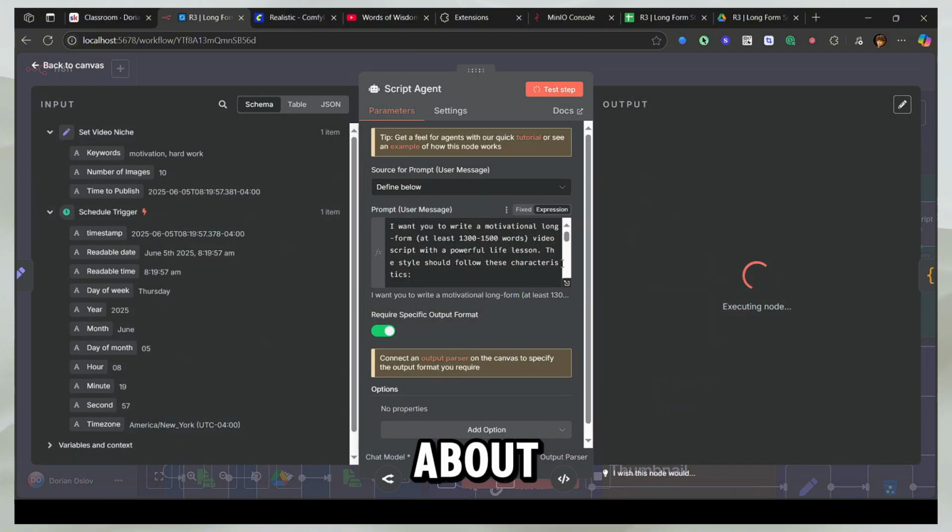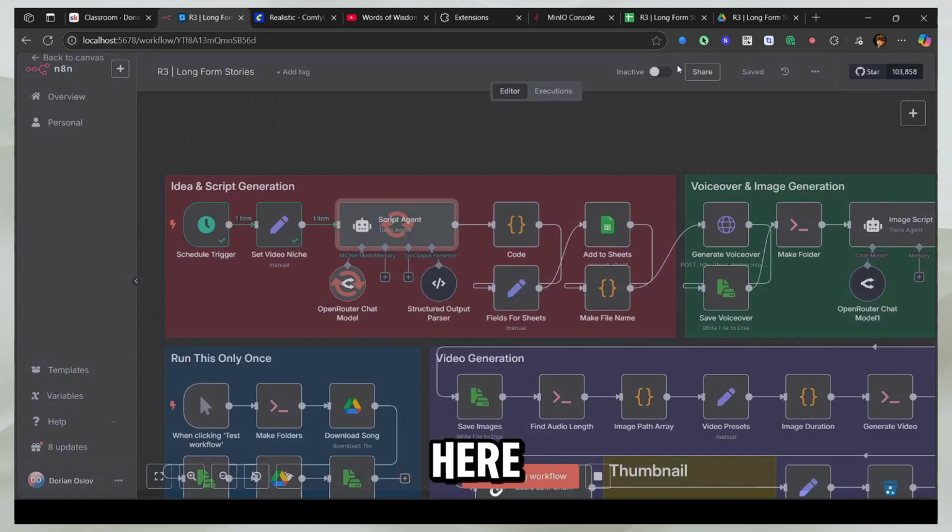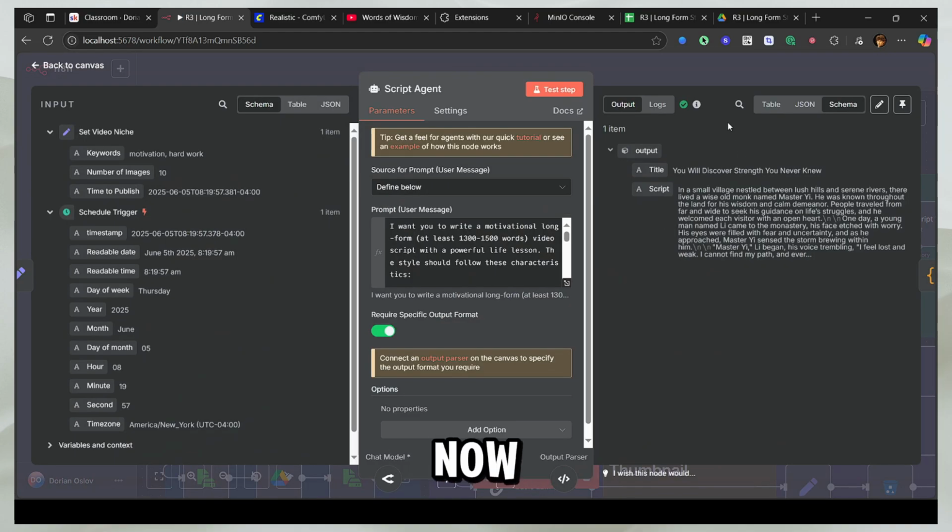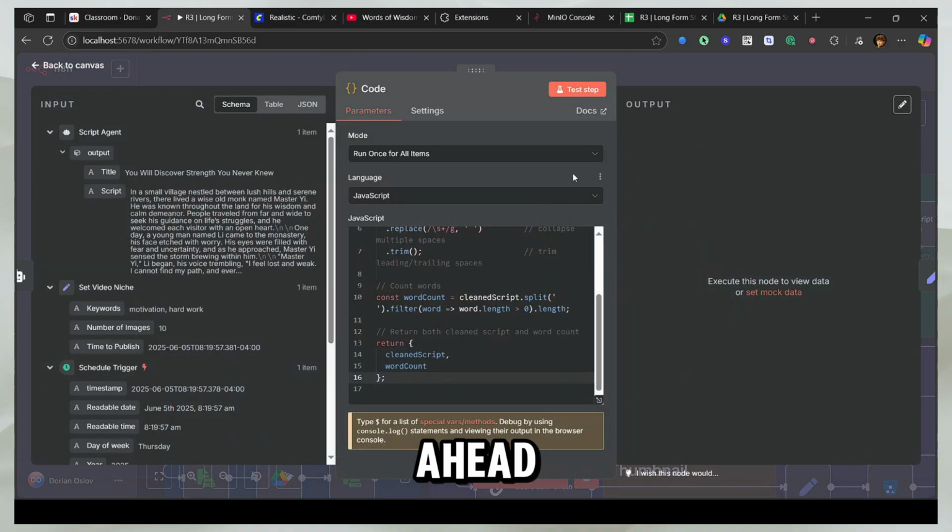It's going to take about 1 minute to run because we're asking it to give a long script. So it's going to give us the script right here. It took about 30 seconds, and now we have the script. So let's go ahead and see the code.